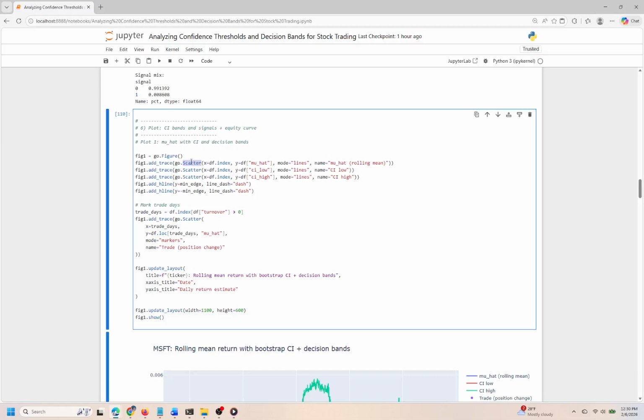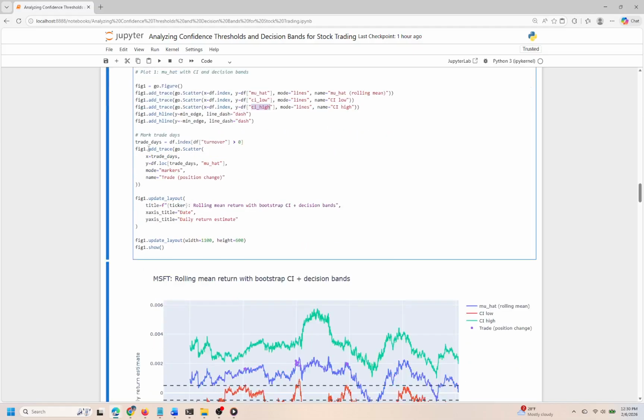We enhance this by overlaying two additional traces that represent the lower and upper bounds of our confidence intervals, labeled as CI low and CI high. These bands give us a visual indication of the uncertainty regarding our rolling mean, crucial for risk management.